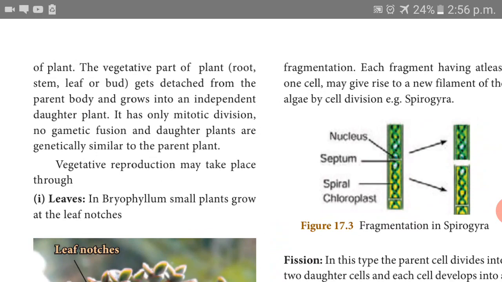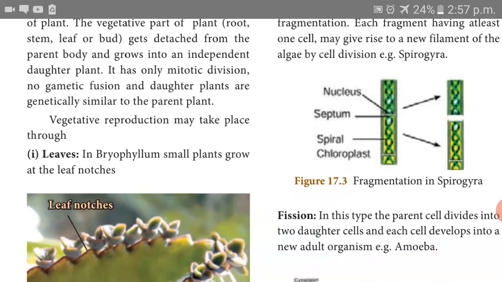In some plants, the vegetative part can also produce the young one. That type of reproduction is called vegetative reproduction. Can you get it now? So, what is vegetative reproduction? The vegetative parts produce the young one. It takes place by leaves, stems, roots, bulbils, like that.